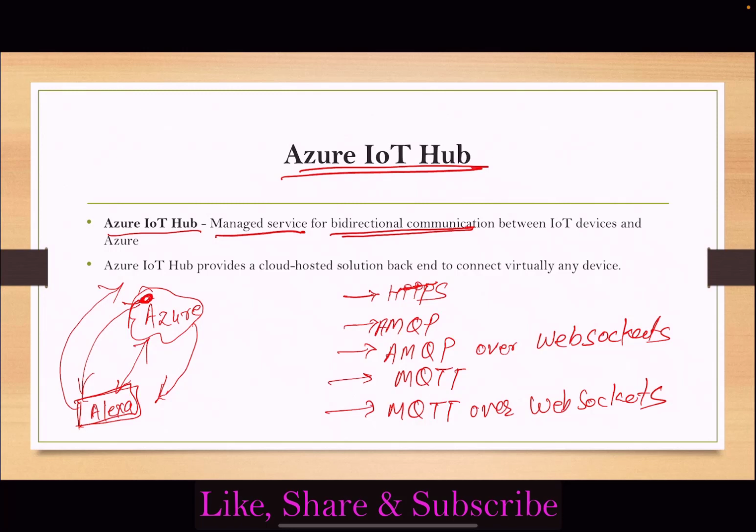Also, it has an SLA as well. Azure IoT Hub provides an SLA of 99.9%. And there is a quota limit as well. The current limit is 50 IoT Hubs per Azure subscription. That means within a subscription we can create up to 50 IoT Hubs.